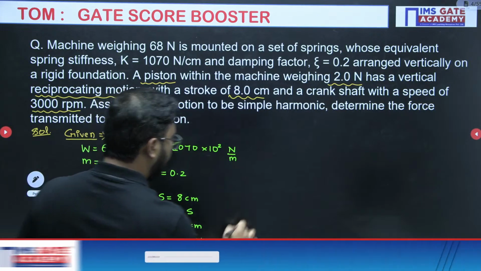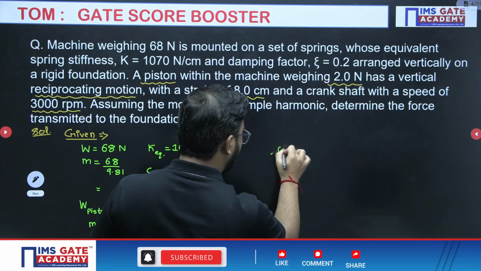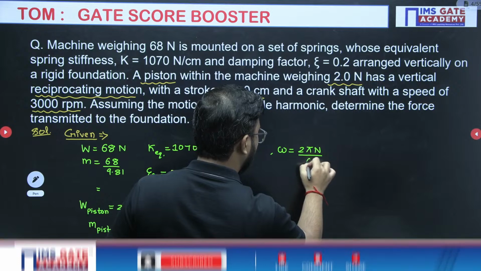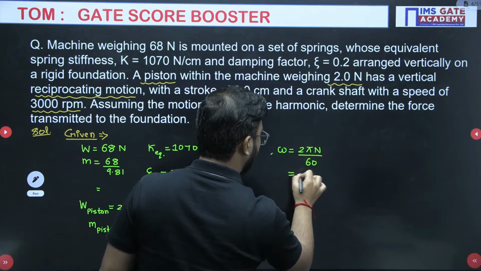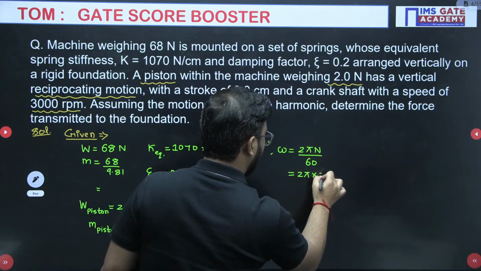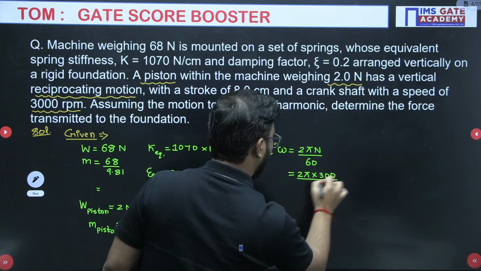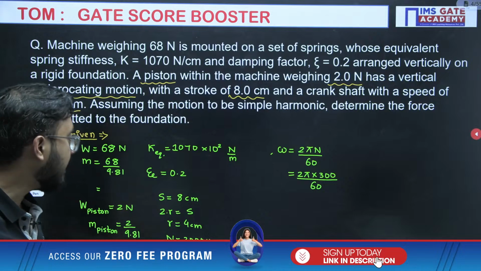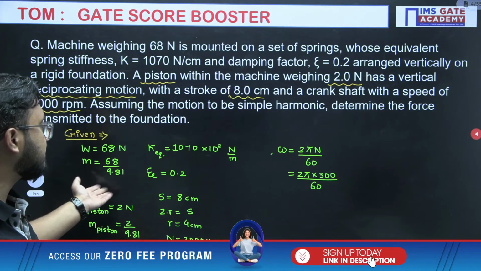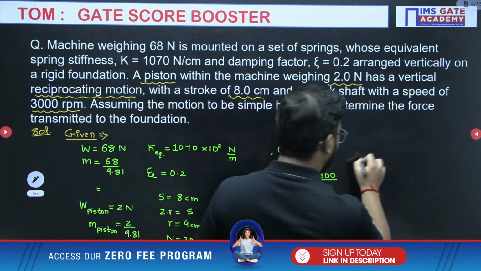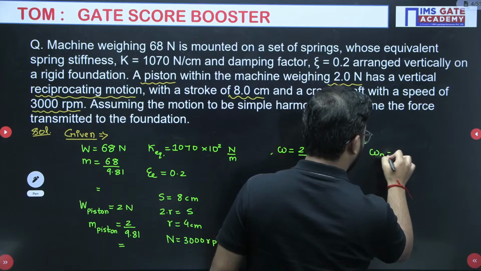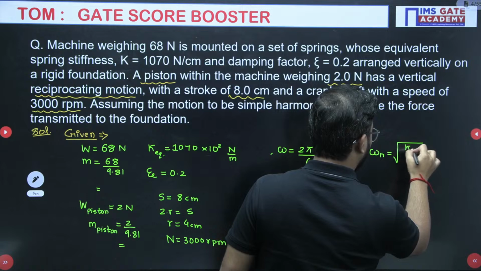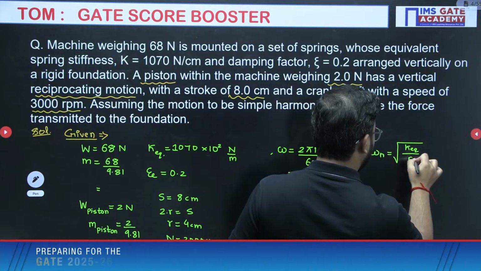From 3000 RPM we will get the excitation frequency omega, that is 2 pi N by 60. Then omega n is also required. K equivalent and mass are there, so omega n we can also calculate. Natural frequency of the system is basically the square root of K equivalent by the mass of the machine.